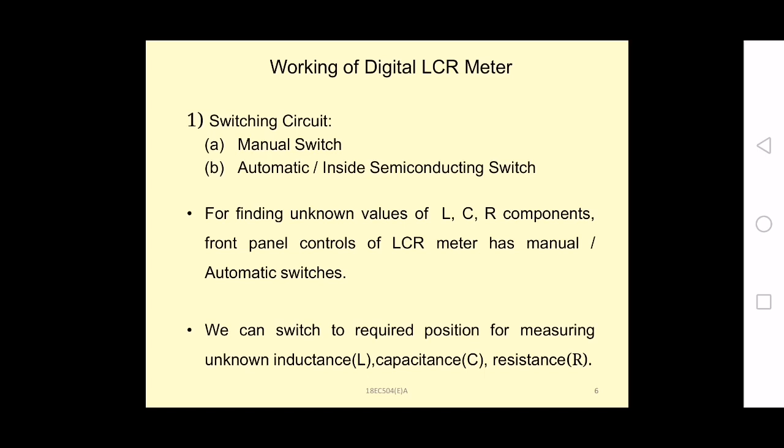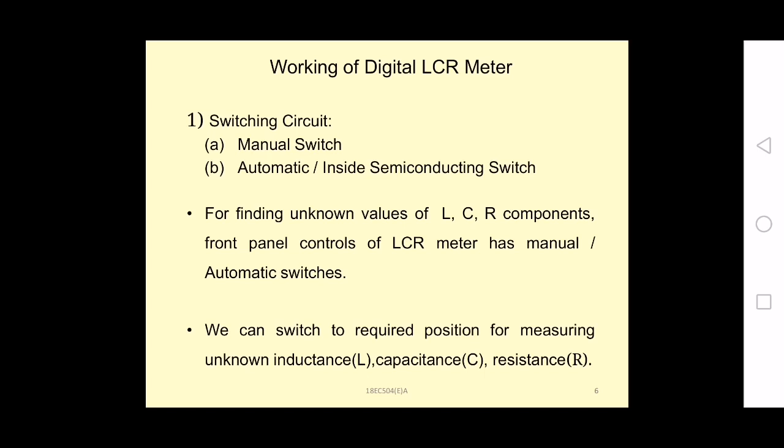So we have one more switch, that is the range selector switch, with which we can have various ranges, and the desired range can be selected.